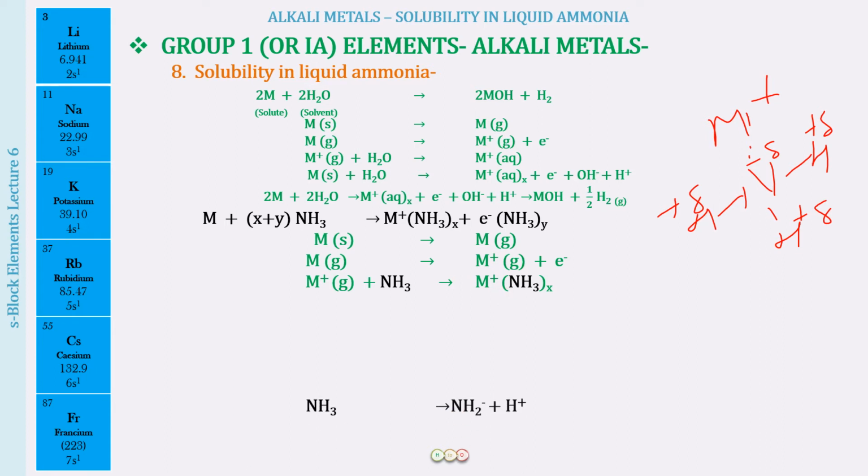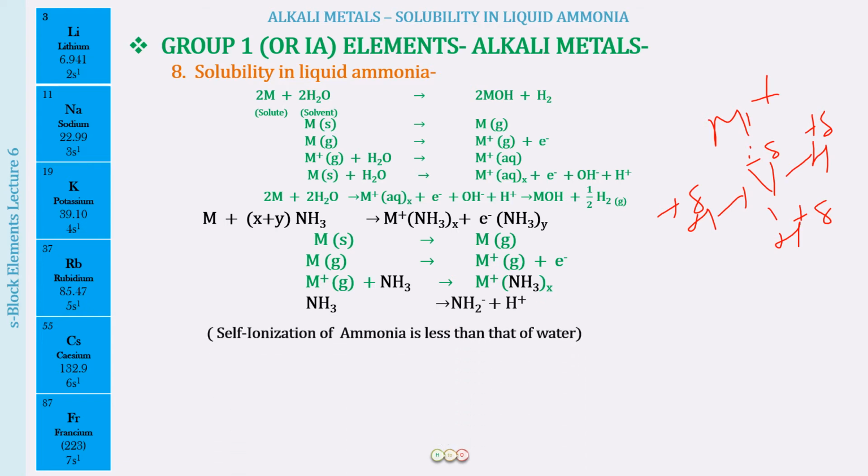Okay, now just like we have water getting ionized into OH negative ions and H positive ions, we can also have NH3 undergoing self-ionization to form NH2 negative and H positive. The only difference is that water undergoes self-ionization much more readily, whereas the self-ionization of ammonia is very much less as compared to water.